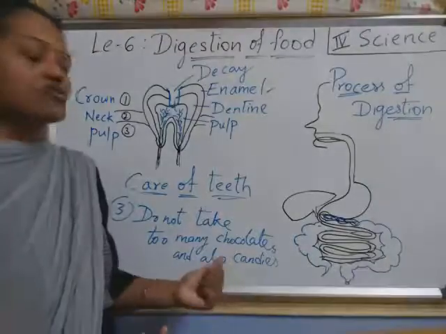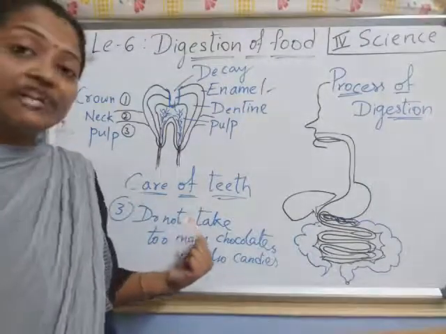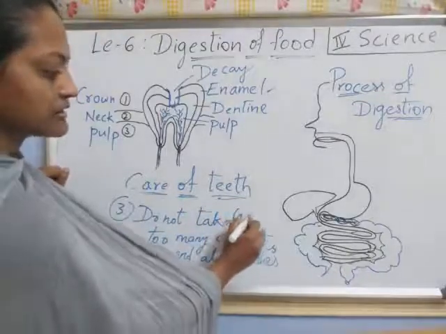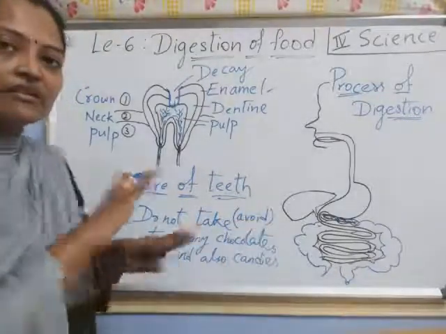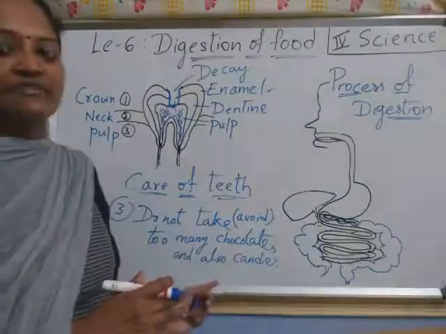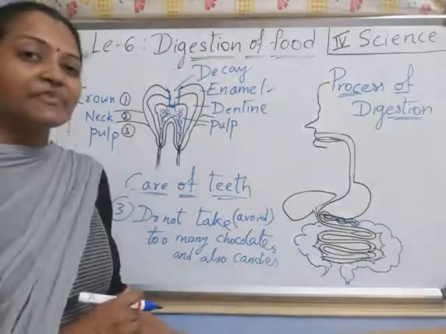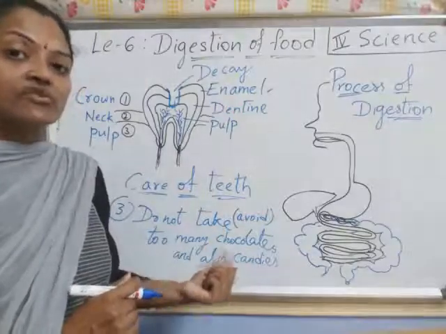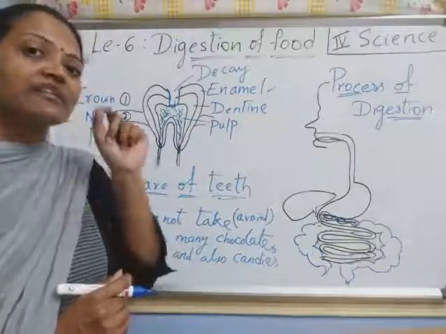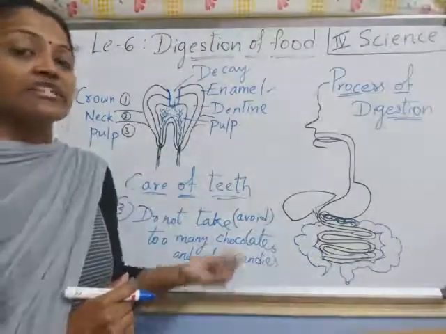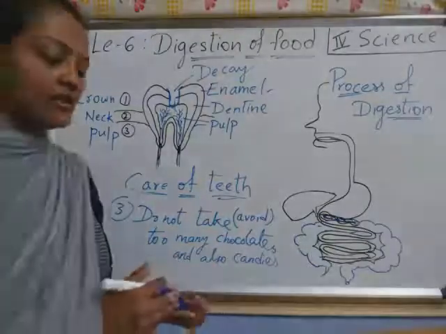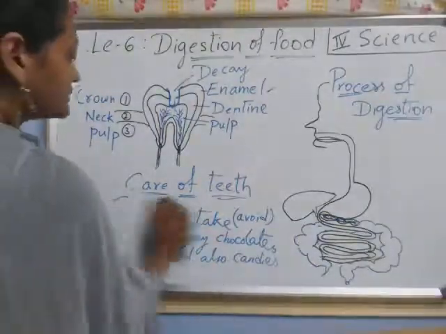Understood, children? So here what should you not take? Avoid. Avoid means don't take. Remember this word. Avoid too many candies or chocolates. What happens if you eat too many candies or chocolates? They get stuck in between the teeth, on the tooth, and then germs start growing. That's why you should not take too many. Those damage your teeth.